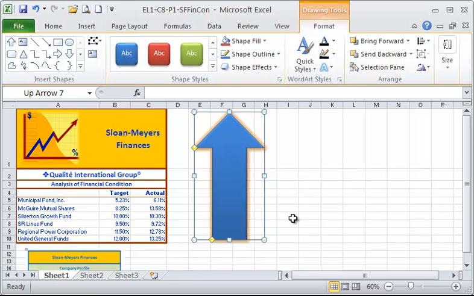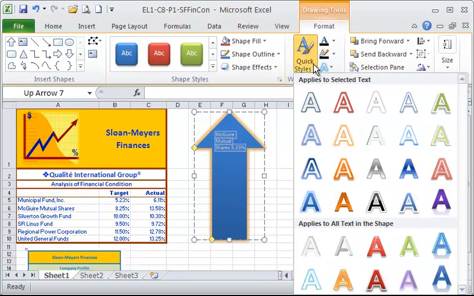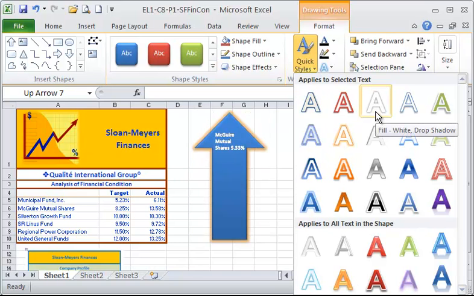Then we're going to insert text in it, and go ahead and type this in. McGuire Mutual Shares 5.33%. And we're going to apply the word art styles to this. I'm going to select the text inside so that when we apply a word art style to it, it'll apply it to the text. So we're going to go to the word art styles group, and within the group we're going to go to the quick styles, and within quick styles we're going to choose the fill white drop shadow.